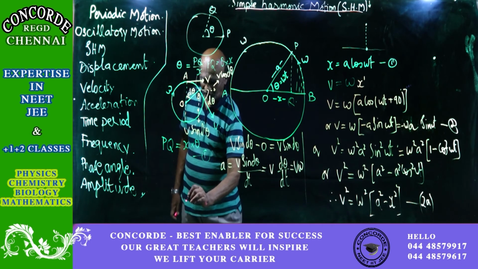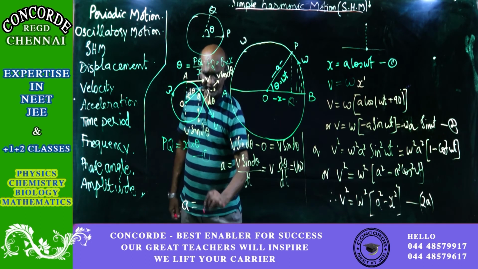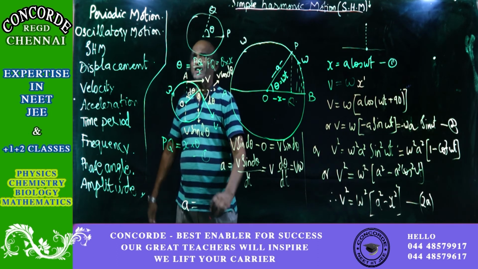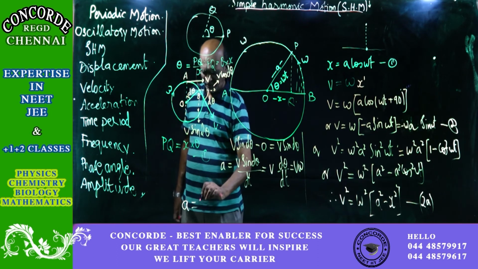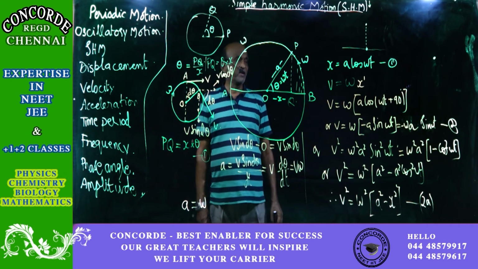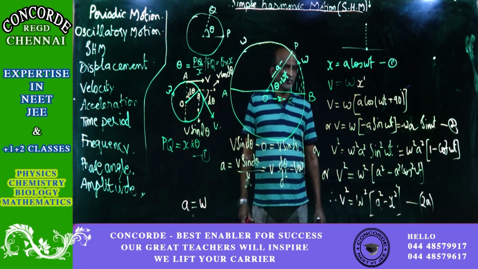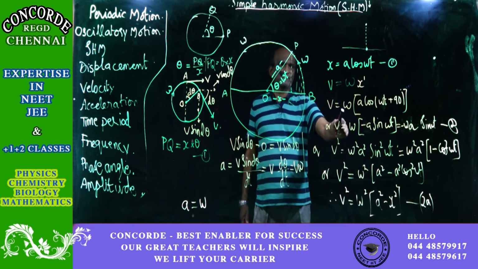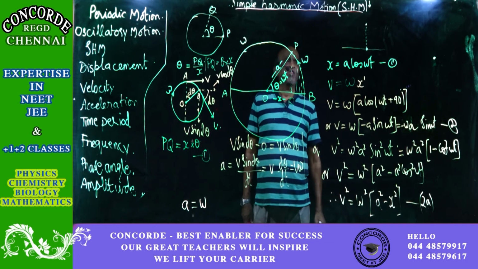Therefore, we have got a will be equal to v, or shall I change v in a different manner? Keep omega as it is. See the value of v, we will take it from here. Or v is equal to omega into x dash.